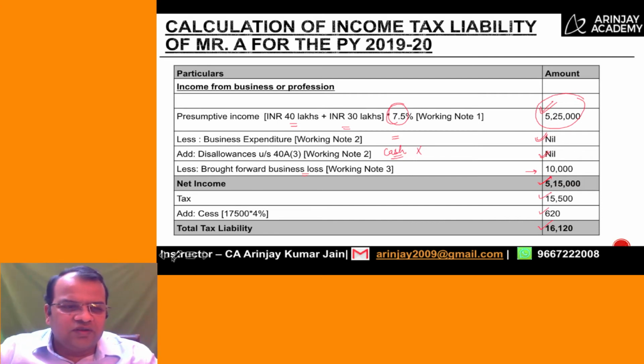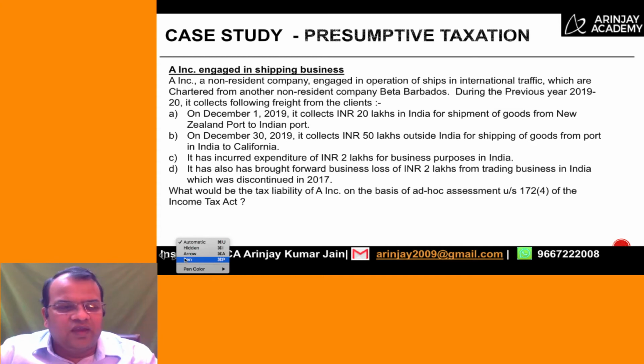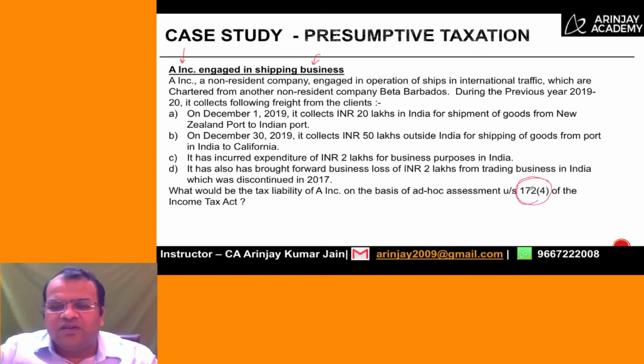Now let's go back to the second part of this question. Here you have a company A Inc., which is engaged in shipping business. In their case, you have to calculate the income and the tax liability if the assessment were on an ad hoc basis under section 172, subsection 4 of the Income Tax Act. A Inc., a non-resident company engaged in operation of ships in international traffic, which are chartered from another non-resident company, Beta Barbados.